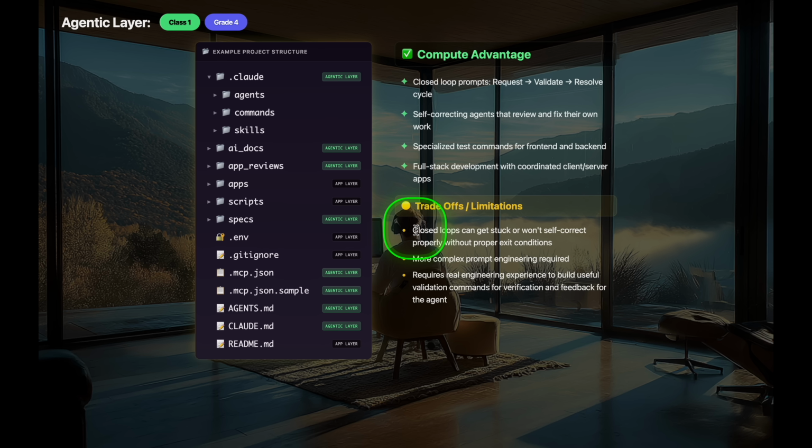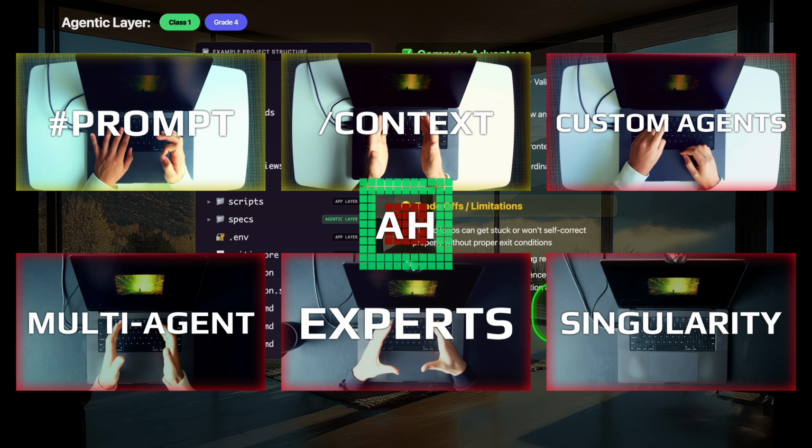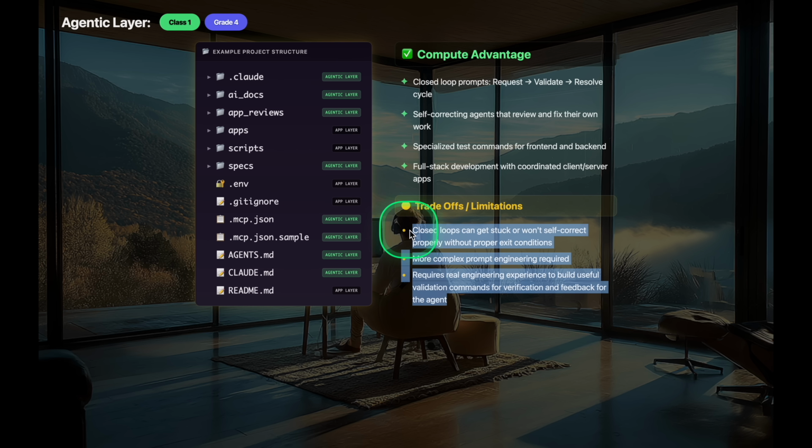Now, there are some trade-offs here. Again, things start to get more complex. You need to know how to prompt engineer. This is why our agentic prompt engineering lesson was so important. You must know how to write these prompts properly. Self-correcting agents is a massive, massive win for your agentic layer.